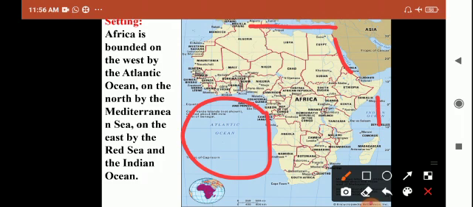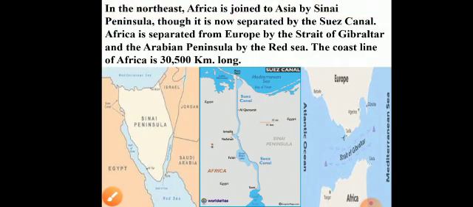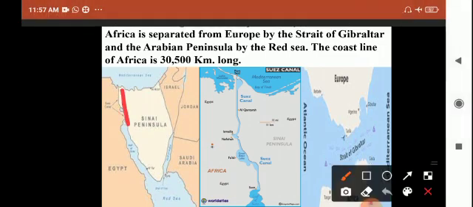So one more time I will explain. Africa is bounded on the west by the Atlantic Ocean, on the north by the Mediterranean Sea, and on the east by the Red Sea and the Indian Ocean. In the northeast, Africa is joined by the Sinai Peninsula. This is the Sinai Peninsula. Africa is joined by the Sinai Peninsula in the northeast part.